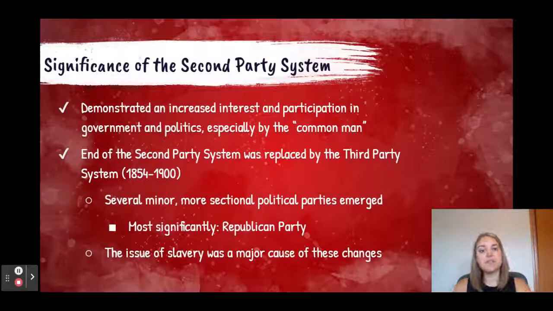So, what is the significance of the second party system? It demonstrated an increased interest and participation in government, especially by the common man. And the end of the second party system is going to be replaced by the third party system. And this is going to last till about 1900, where we see several minor, more sectional parties emerging. And the one you should be most aware of is the Republican Party. And the main cause for this change is going to be the issue of slavery.